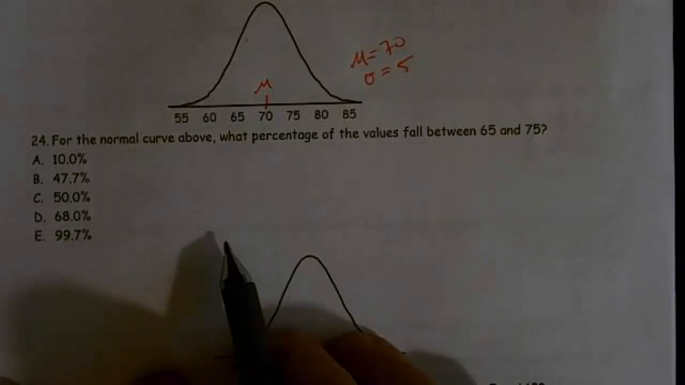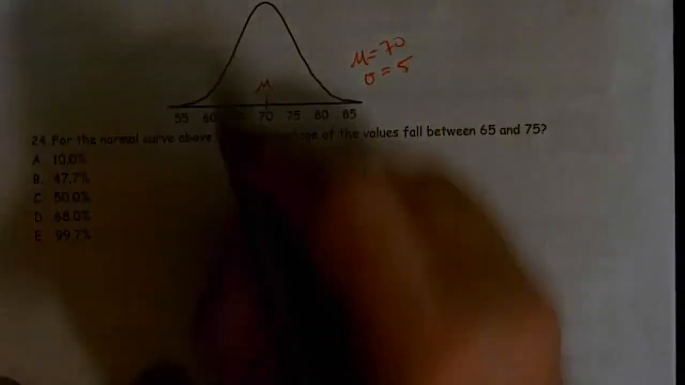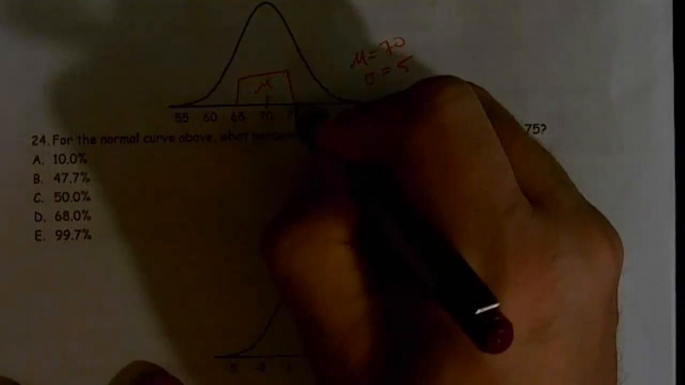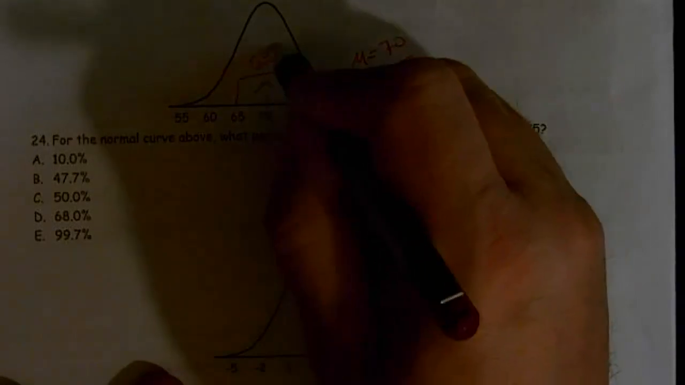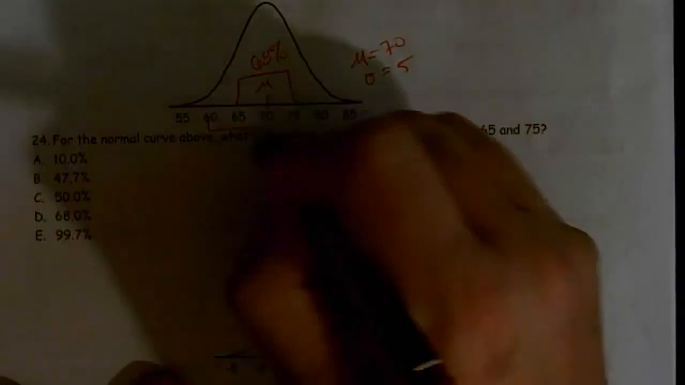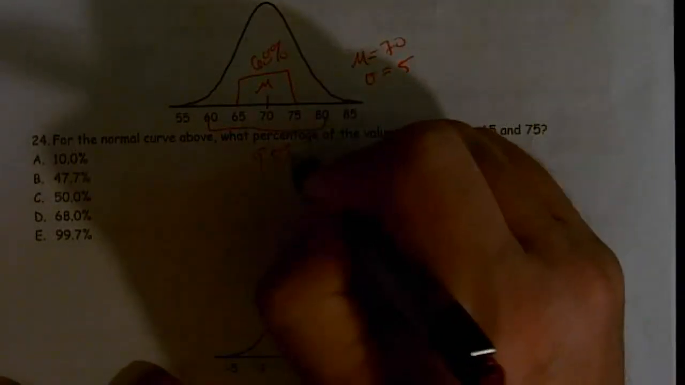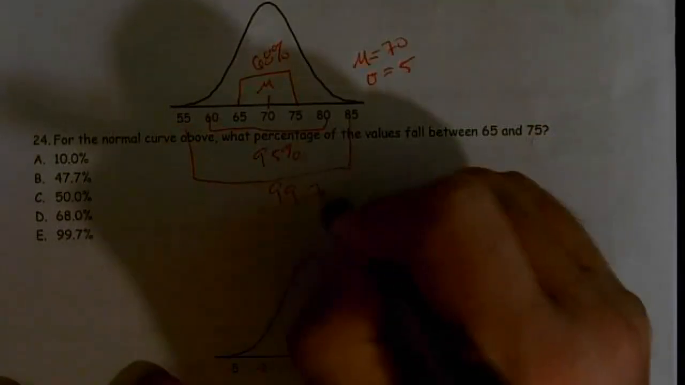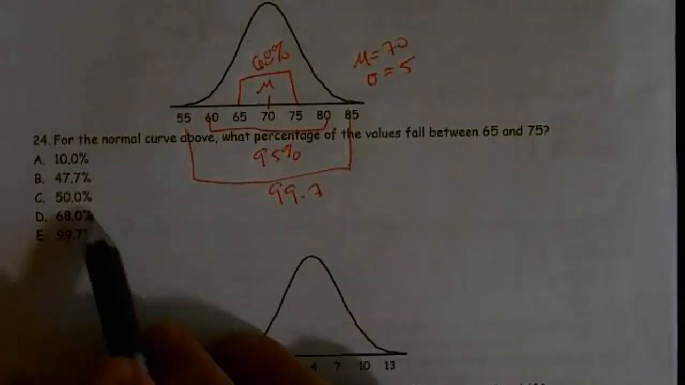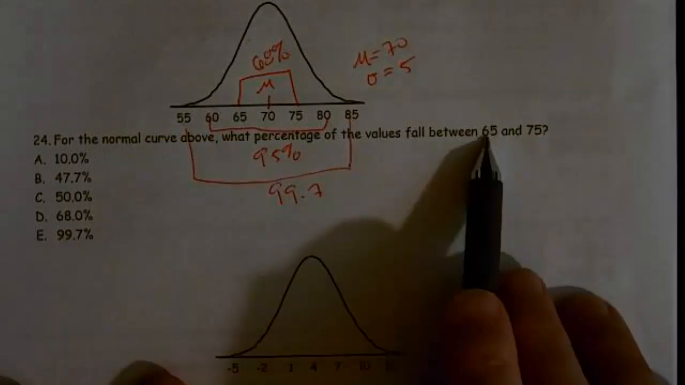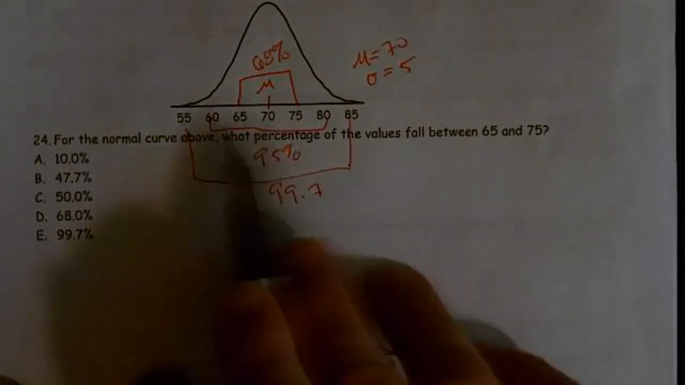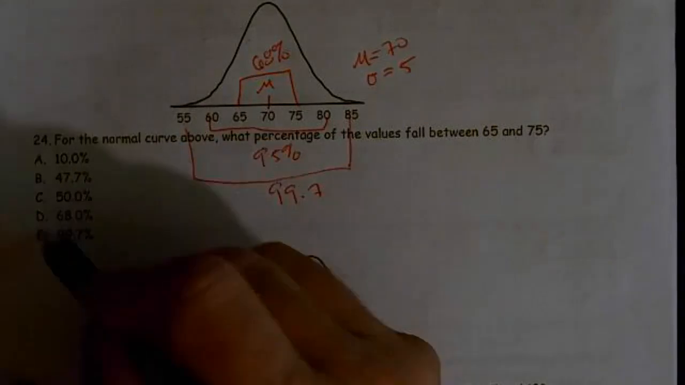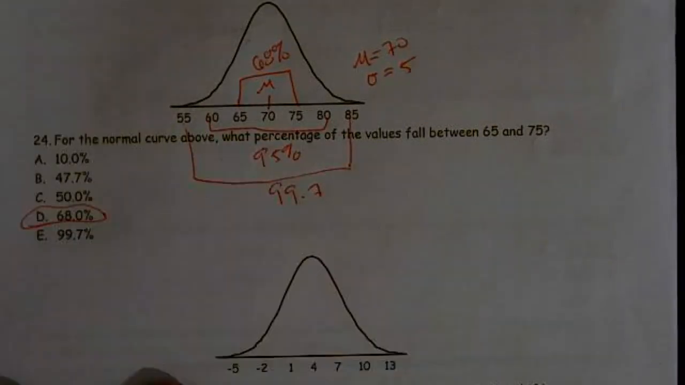Now I could do a norm CDF, but remember, this is 68%. This is 95%. And this is 99.7. So we want to know between 65 and 75. So 65 and 75 right here is just plain old 68%. All right. So that one was pretty easy.